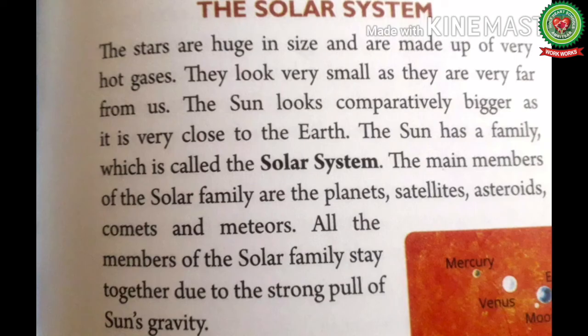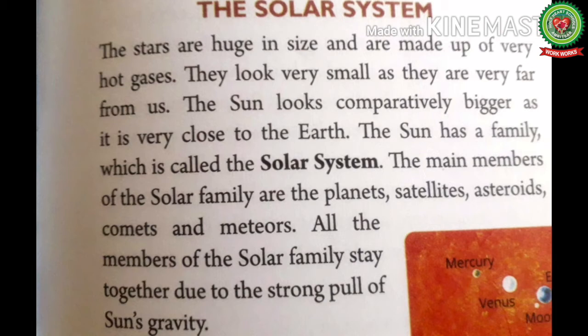So let's start with the reading of the topic. The stars are huge in size. What are stars? The celestial bodies that emit their own light and are made up of very hot gases. They look very small as they are very far away from us, because the things which are very far away from us look smaller. The sun looks comparatively bigger as it is very close to the earth.